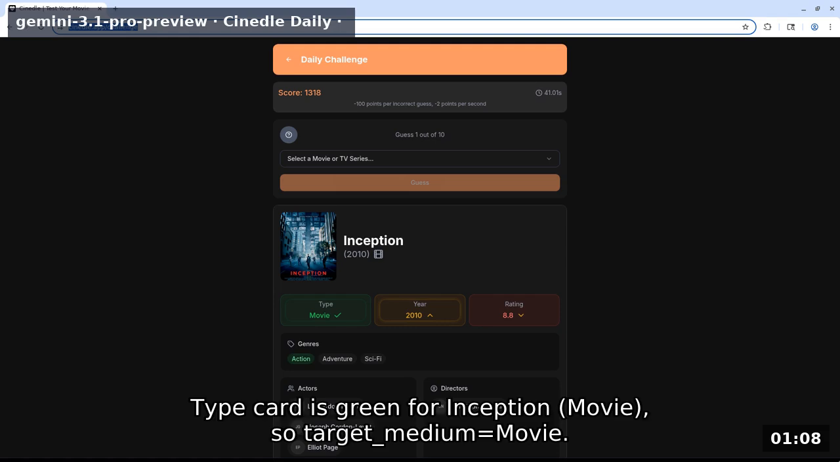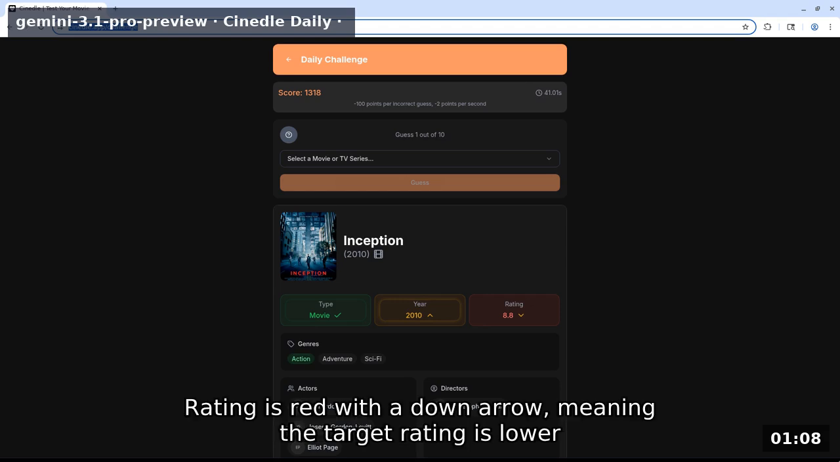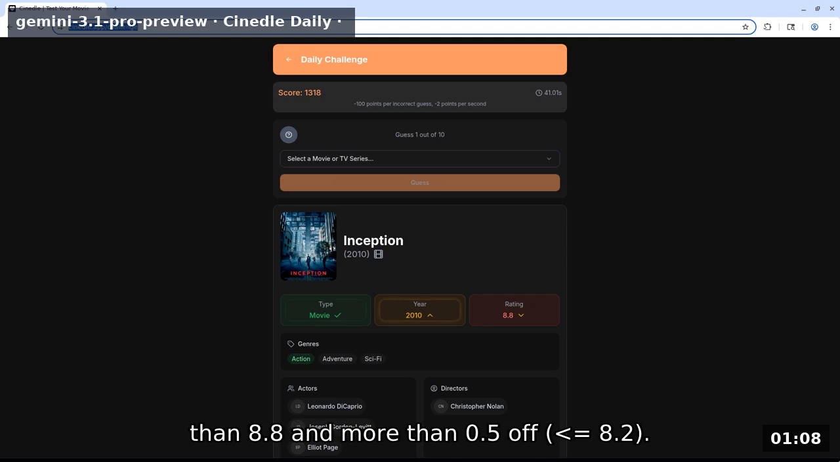Type card is green for Inception movie, so target medium equals movie. Year is yellow with an up arrow, meaning the target is newer than 2010 but within 2 years, 2011 or 2012. Rating is red with a down arrow, meaning the target rating is lower than 8.8 and more than 0.5 off, less or equal 8.2.